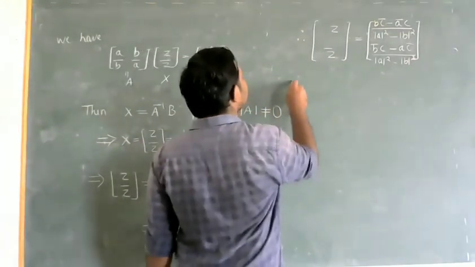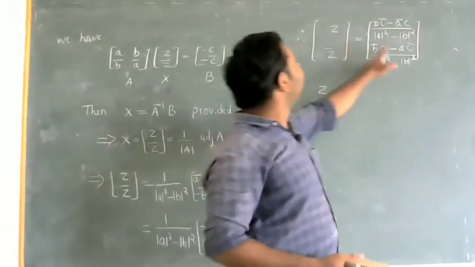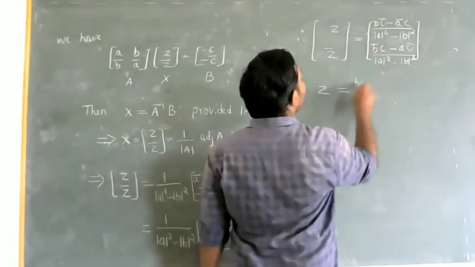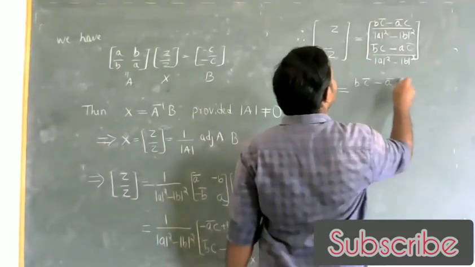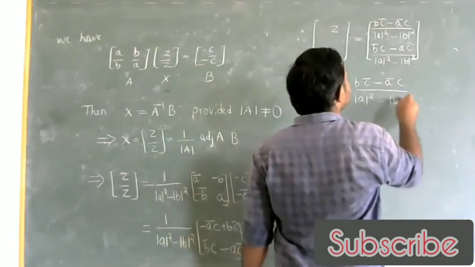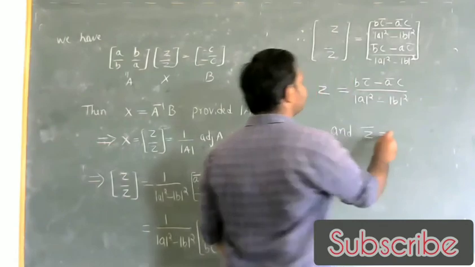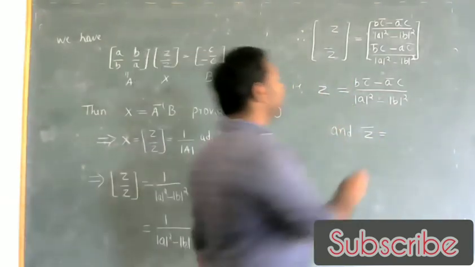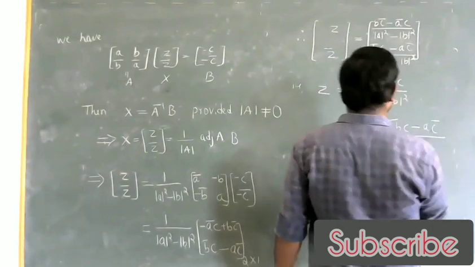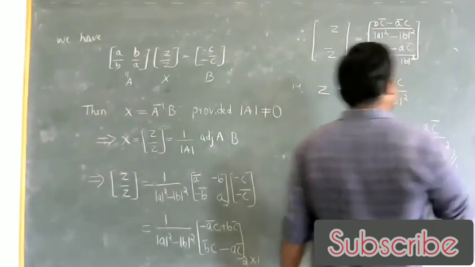So we got the Z value. These two matrices are equal, meaning corresponding entries are equal. So Z is B C bar minus A bar C divided by modulus of A whole square minus modulus of B whole square, and Z bar, which is its conjugate, is B bar C minus A C bar divided by modulus of A whole square minus modulus of B whole square.